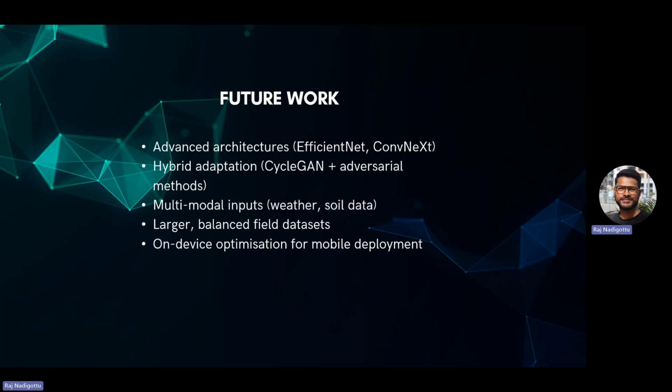And for the inputs, not just images, we should also include multimodal inputs such as weather and soil data, and we should have a large balanced field data set, as I mentioned previously. And for the companies which are developing applications for disease detection to help the farmers, they should have on-device optimization models to improve the efficiency of these models.